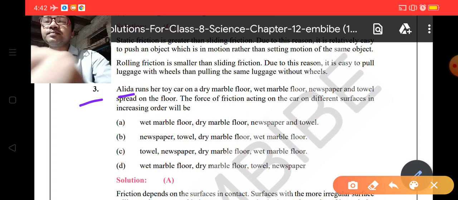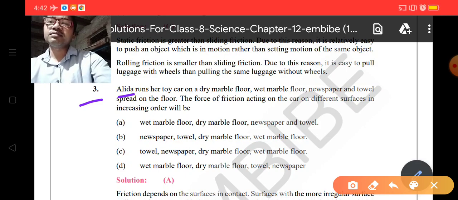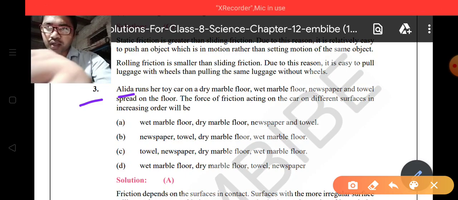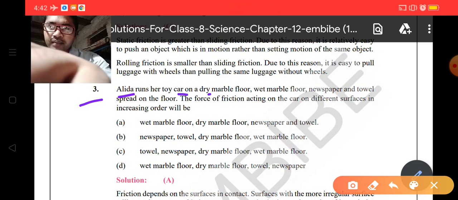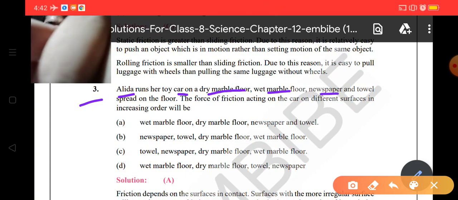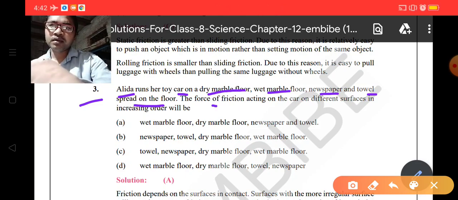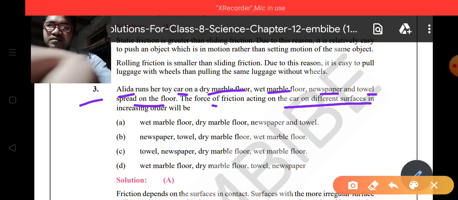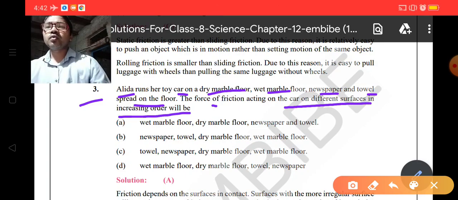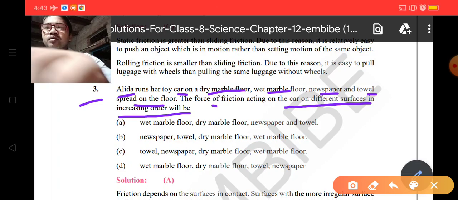And this one is the third. Elida runs her toy car on a dry marble floor, wet marble floor, newspaper, towel spread on the floor. The force of friction acting on the car on different surfaces in increasing order will be. So now here we are ready to find out the force of friction acting on the car in different cases in increasing order. So let's see.